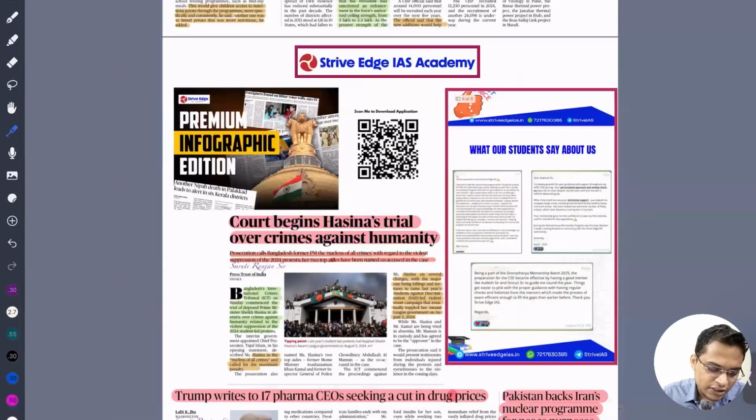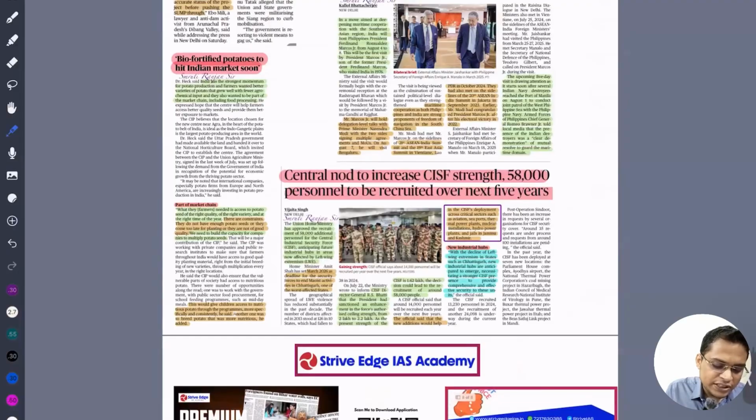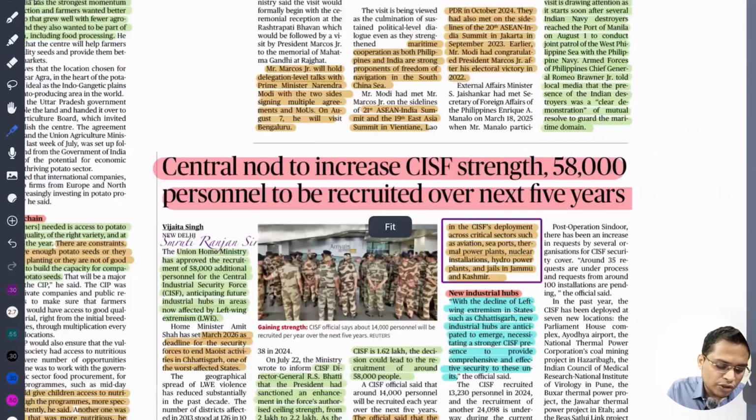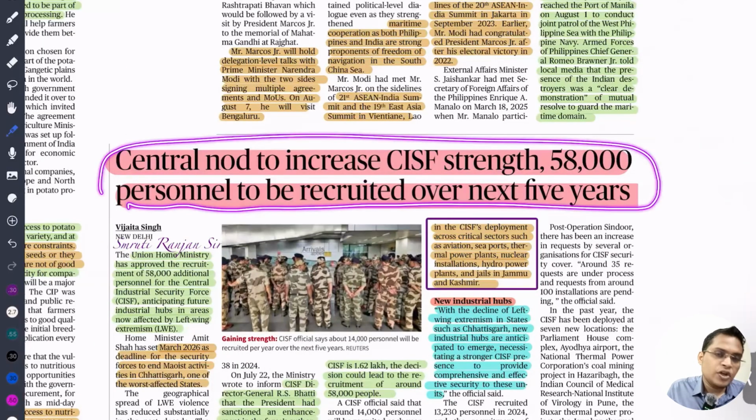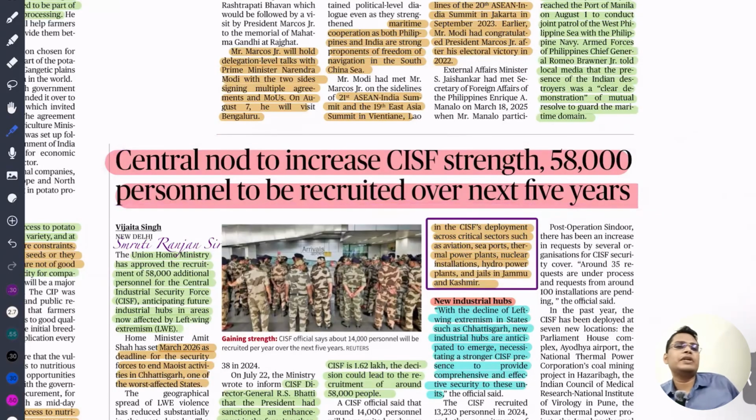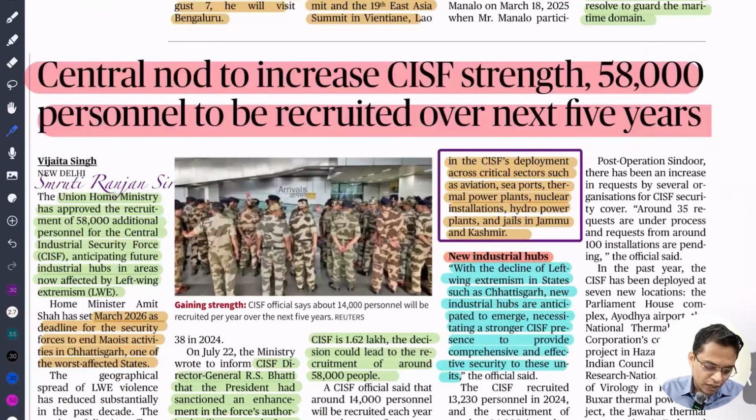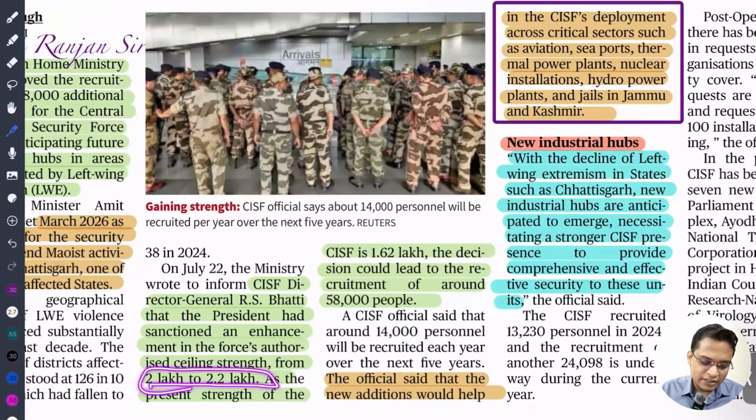Okay. So next is Centre to increase CISF strength, with 58,000 personnel to be recruited over the next 5 years. Recently, our president has increased the strength of the Central Industrial Security Force, CISF, from 2 lakhs to 2.2 lakhs, and currently the strength is 1.6. So we need around 58,000 additional forces.